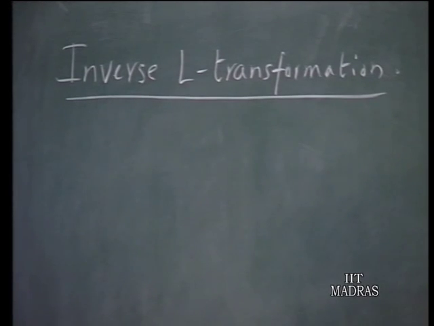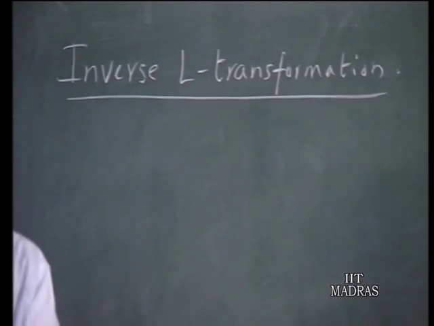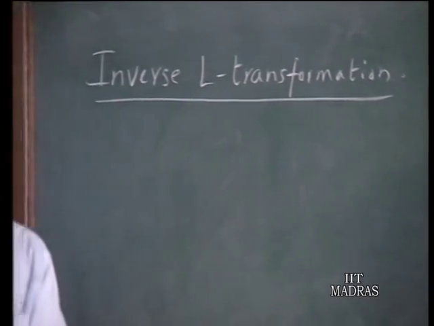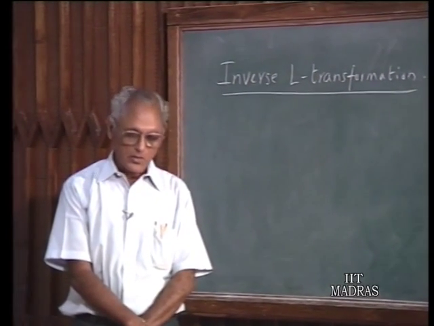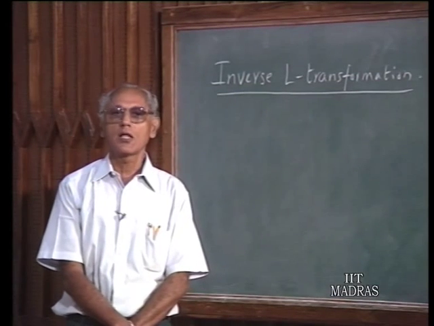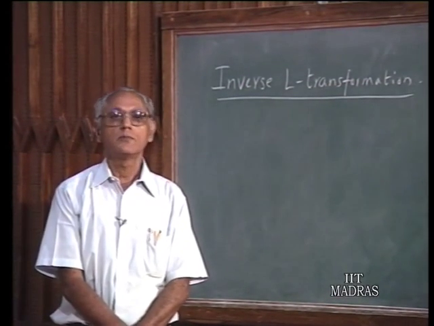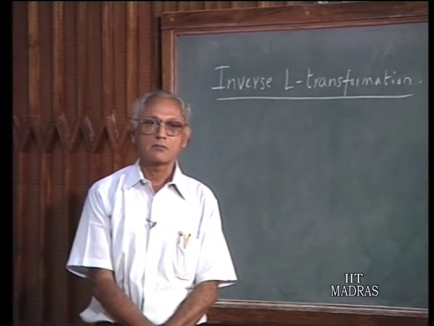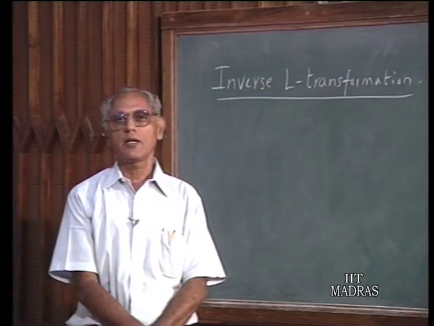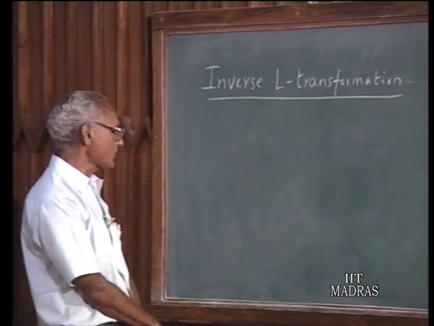We had so far talked about the transformation in the forward direction, that is, given a function of time we are trying to find out the Laplace transform. But in the solution of network transients, we also have occasion to find out the inverse Laplace transformation. Given F(s), we should like to find out what the f(t) that corresponds to it is. This is called inverse Laplace transformation.